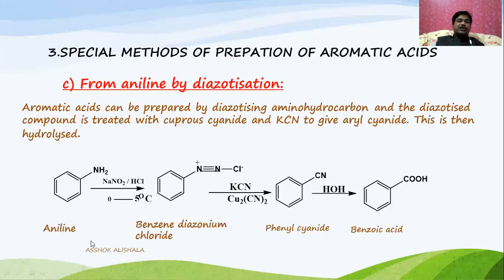Now let us see this one. This is aniline, and this is benzene diazonium chloride and phenyl cyanide, and this is going to be benzoic acid. Diazotization is the important step in this one, and you remember diazotization takes place only at lower temperature, that is mainly at 0 to 5 degrees centigrade only. More than this temperature, this reaction does not take place. And in the final year, we can prepare this compound in the laboratory also, in practicals.